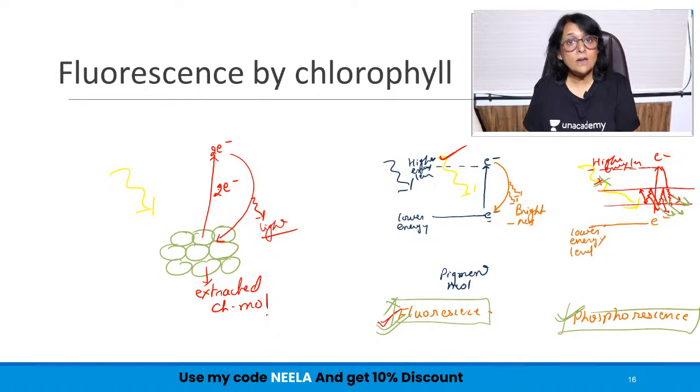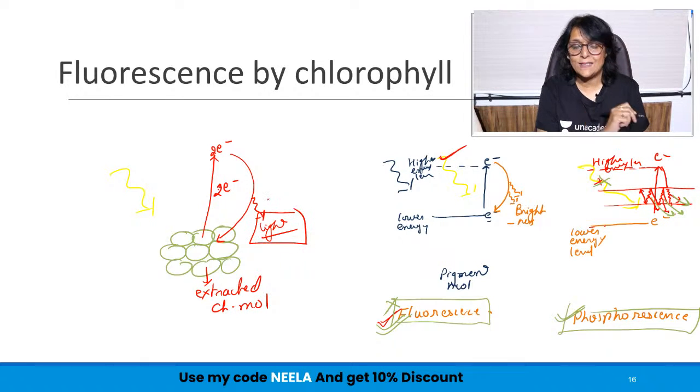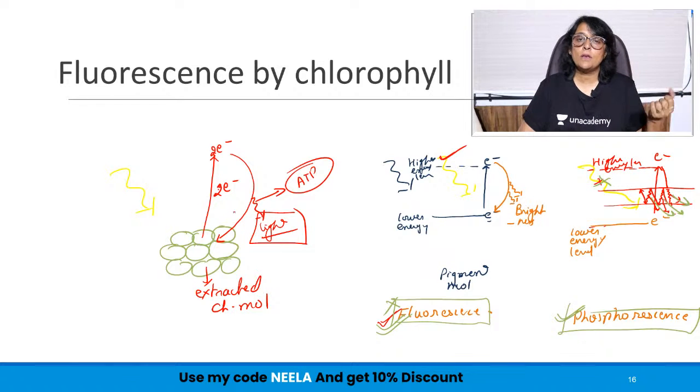This process is not seen when the chlorophyll molecule is in the system, that is in the chloroplast or in the leaf, because there the process is the same, but the plant is not going to waste this energy in the form of light. Plants are going to use this energy which is lost here to generate ATP. So if you extract the chlorophyll molecule in a test tube, you will see this phenomenon of fluorescence.